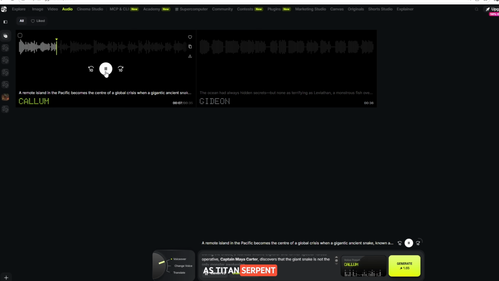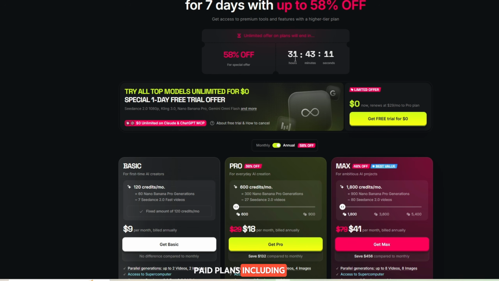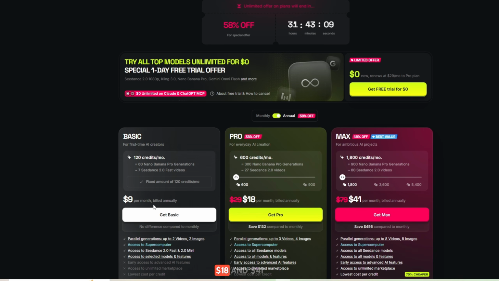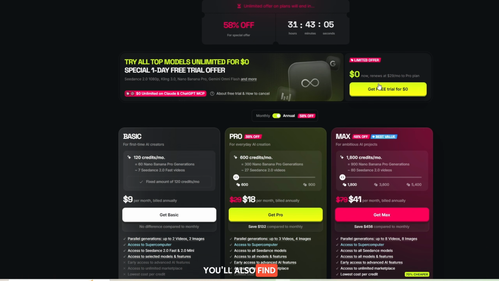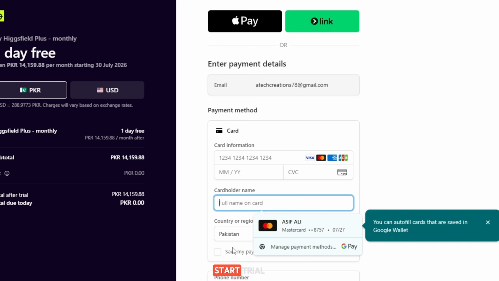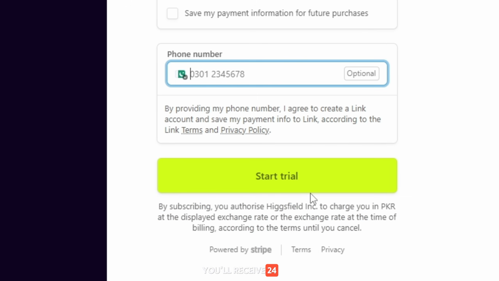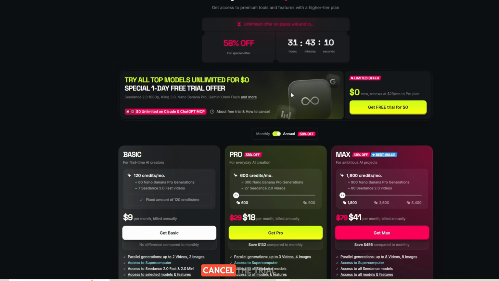The platform currently offers 24 hours of free access. You'll see different paid plans, including $9, $18, and $41, along with discounted offers. You'll also find the Get Free Trial option. Click on it, enter your credit or debit card details, and then click Start Trial. You'll receive 24 hours of free access, allowing you to use the platform as much as you want during the trial period. If you don't want to continue later, you can simply cancel the trial.